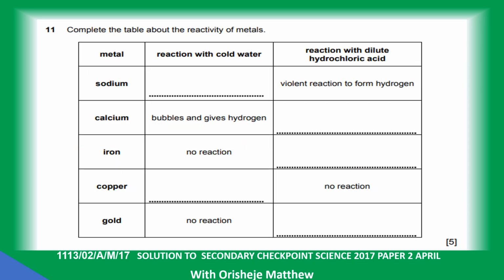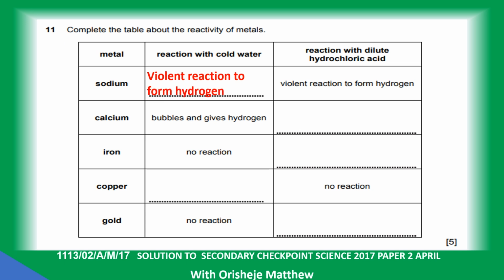Question 11. Complete the table about the reactivity of metal. We have sodium reaction with cold water, then reaction with dilute hydrochloric acid. So we are looking at the reaction of metal with water and acid. Okay. Potassium reacts violently with acid to form hydrogen, and reacts violently with water to form hydrogen.